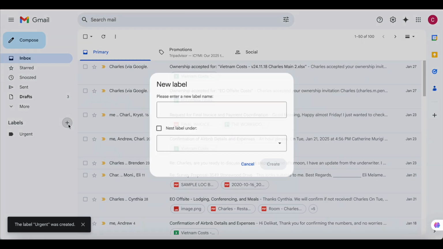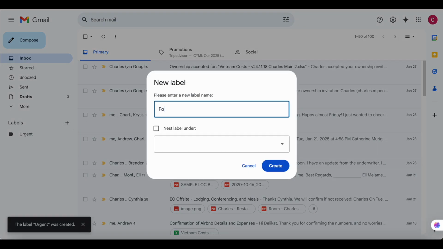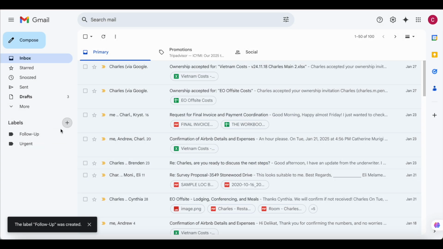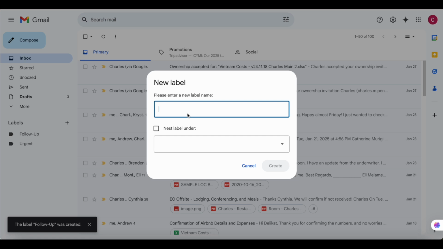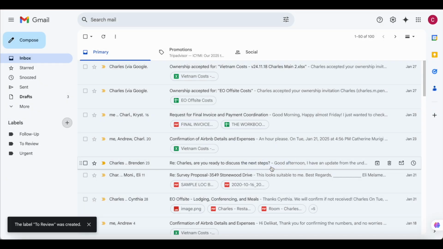and then I will create also follow-up, and also we have another one which is to review. So these are any emails that will require your client to review and respond, but it's not quite urgent.